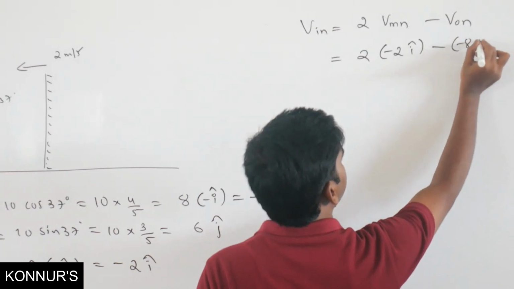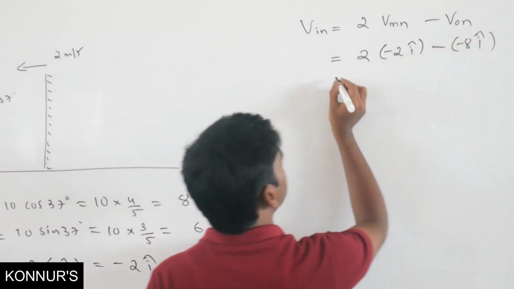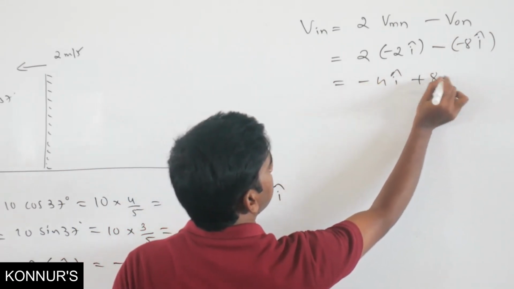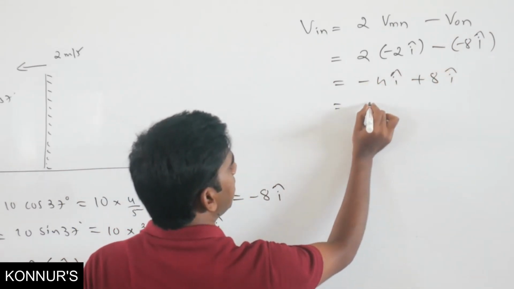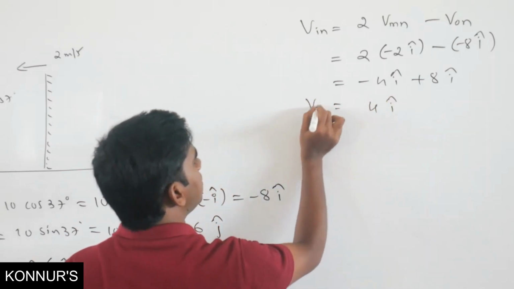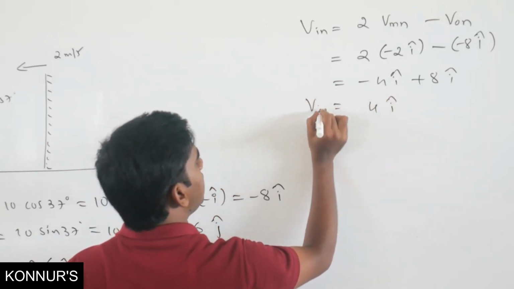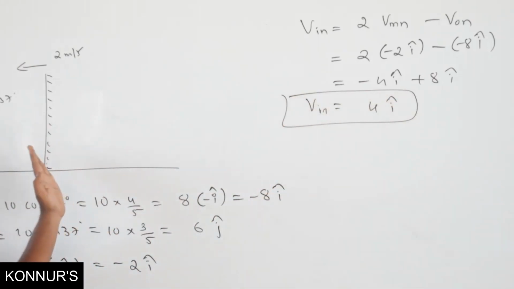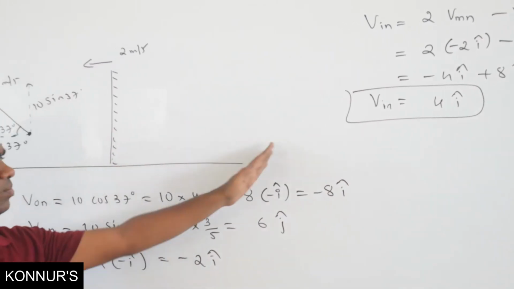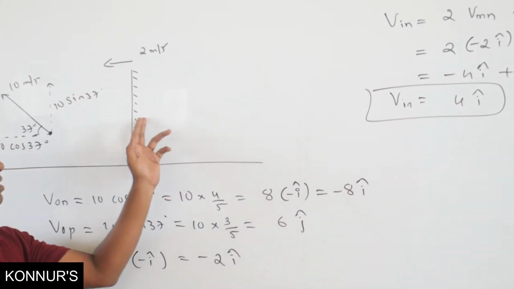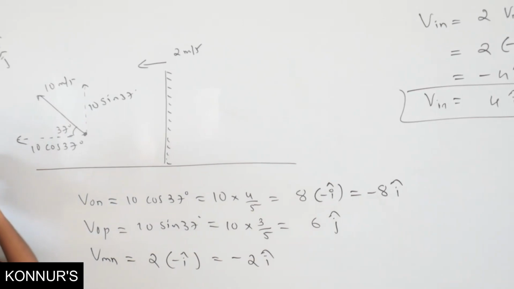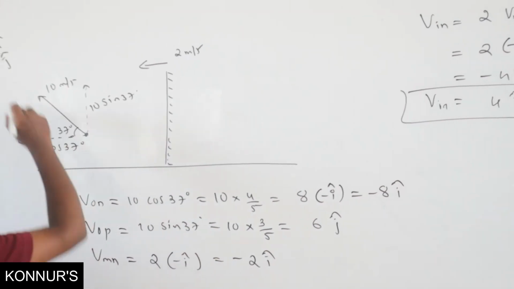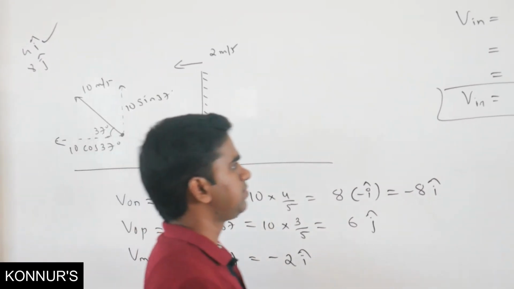So what you will get? Minus 4 i cap plus 8 i cap, so this will become 4 i cap. So this is velocity of image normally, 4 i cap. That means image is moving along the positive x-axis, away from the mirror. It is true. If object moves on this side, image will move along the positive x-axis.